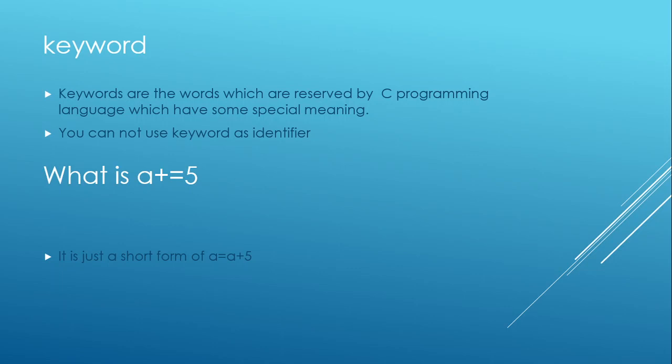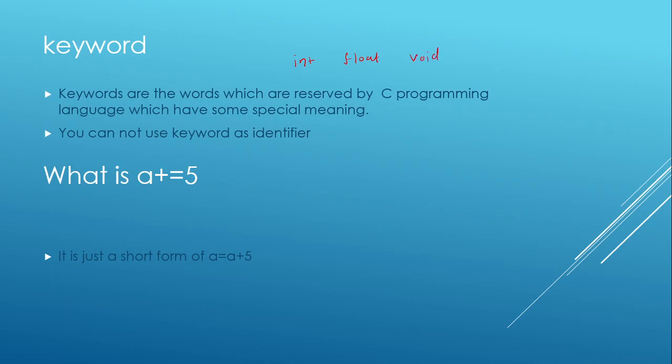Now two basic questions. What is a keyword? Keywords are nothing but the words that are reserved by the programming language. Like when Mr. Ritchie was creating the C language, he used some words like int, float, void.